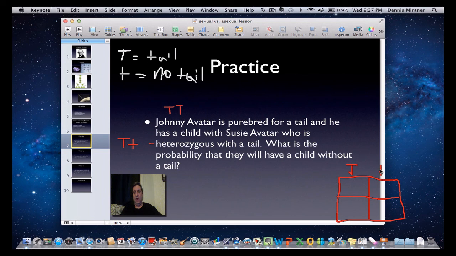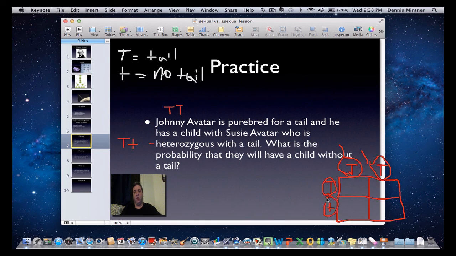Big T, big T. They represent possible gametes or sperm cells. The big T, little t for her, Susie, we'll put on the side, and they represent possible egg cells that are haploid.